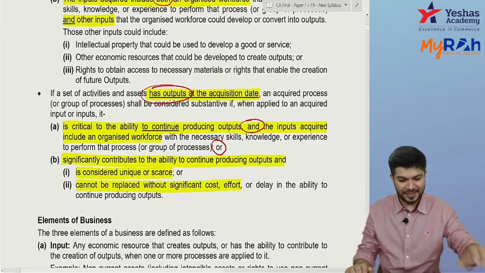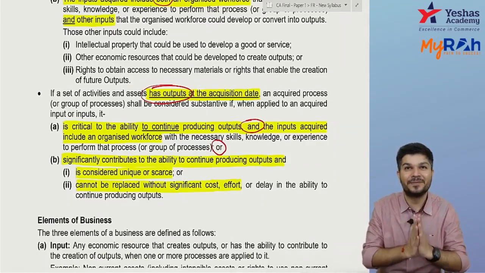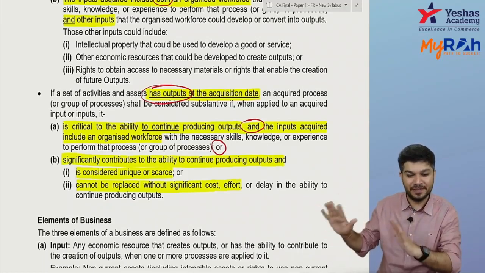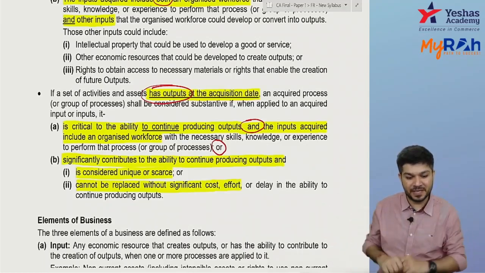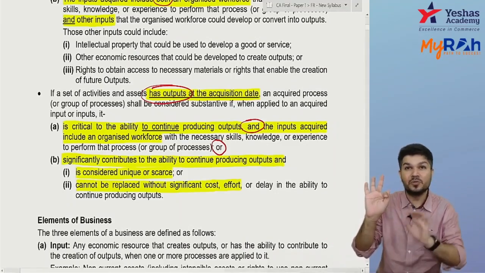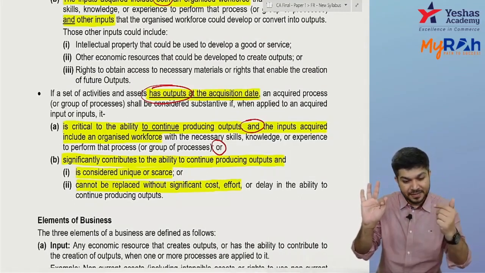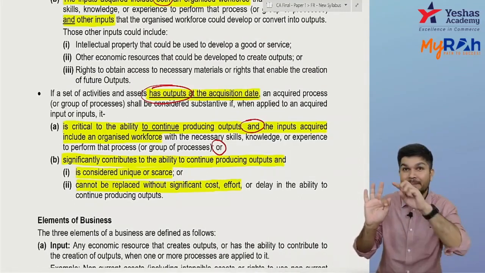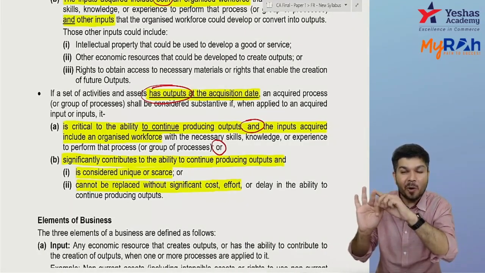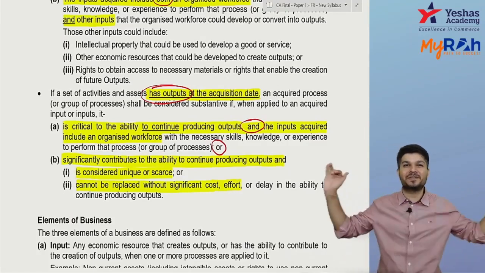Okay. So when do I say the process is substantive? If there is already output, when do I say it is substantive? It is critical to continue producing output, and the input includes an organized workforce. Or it is significantly contributing to the ability to continue producing output, and the process is either scarce or cannot be replaced without significant cost or effort.